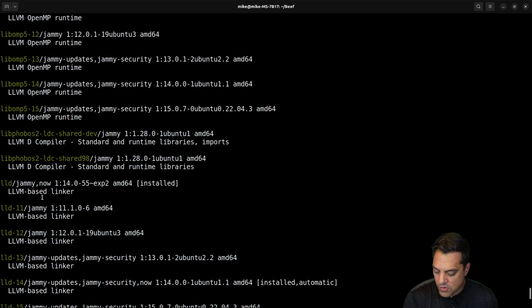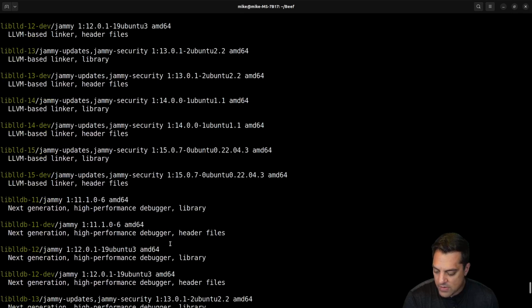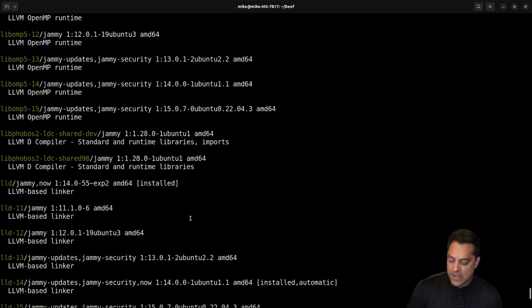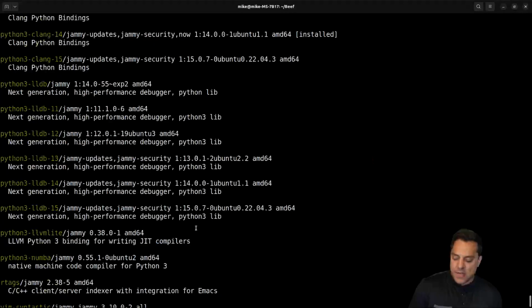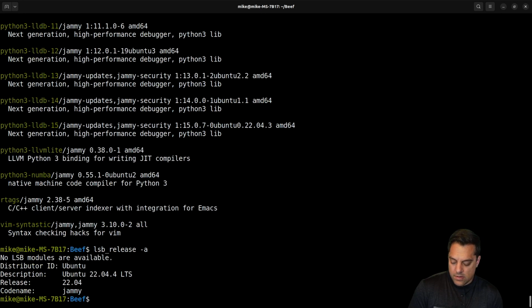Let's see here. Just scrolling. Okay, version 12. Okay, libLLVM here. So I need to find some... I guess I need to update my package manager or something. I'm on this version of Ubuntu for those of you who are keeping track.